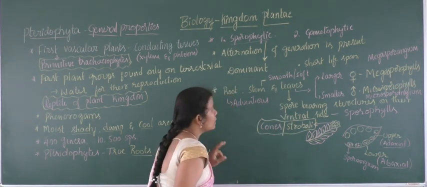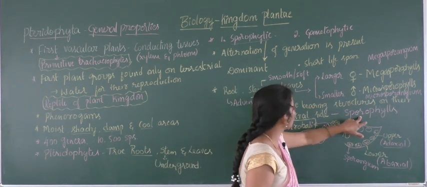This will be a 1 mark question, and here sporophyll will also be a 1 mark question.